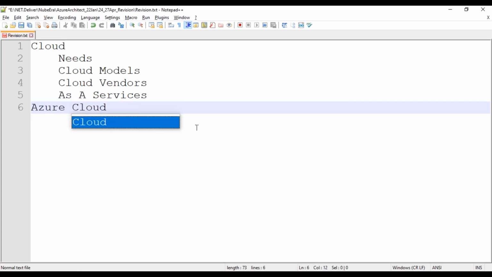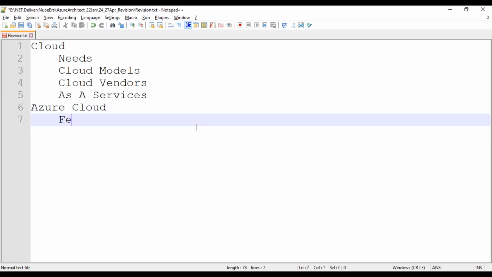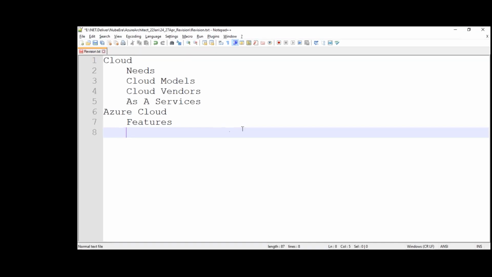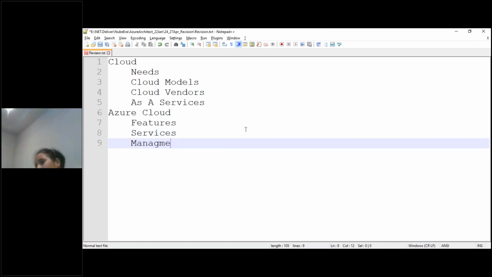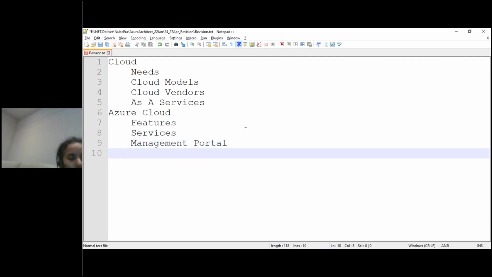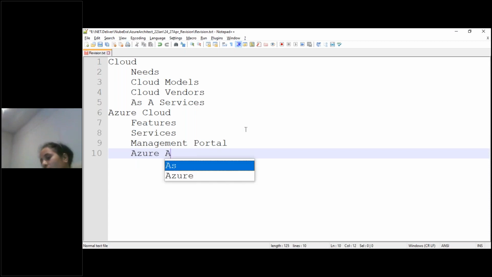Then we focused on why we choose Azure cloud, what the benefit of that is, what features and services we have here, and what the management portal is. Azure advantages we saw.